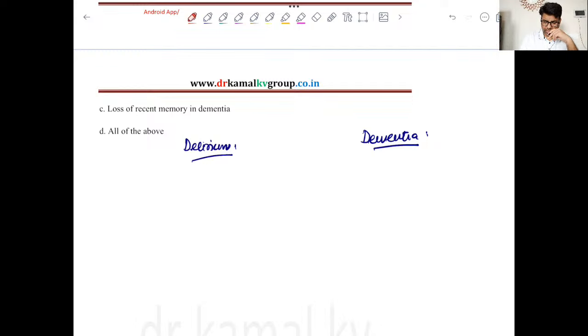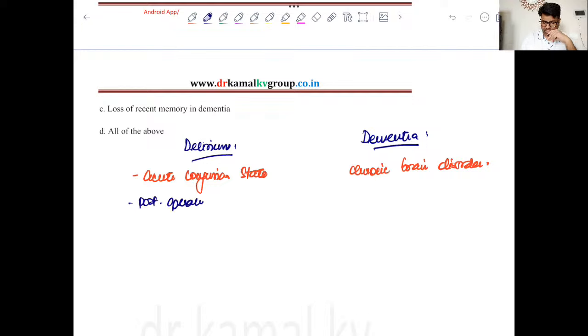Now delirium is also known as acute confusional state, and dementia is actually a chronic brain disorder, right? Now delirium is mostly seen in post-operative settings, you can say post-operative ward, where the patients are already hospitalized, right?